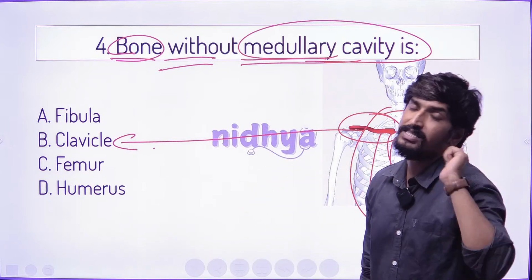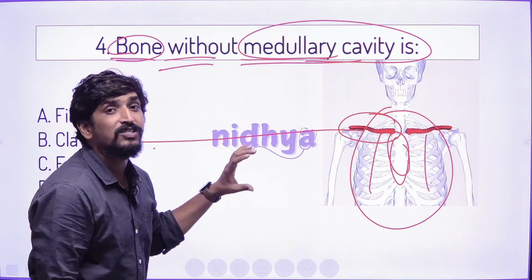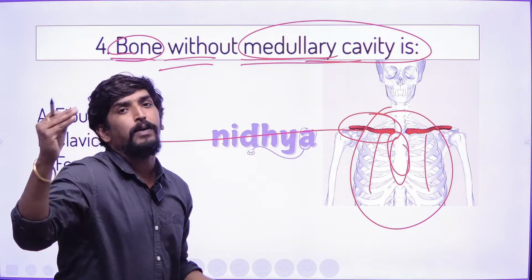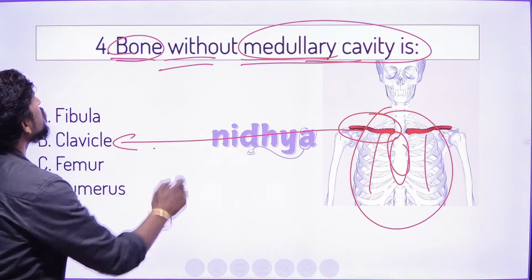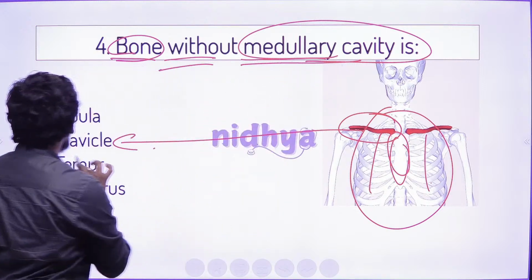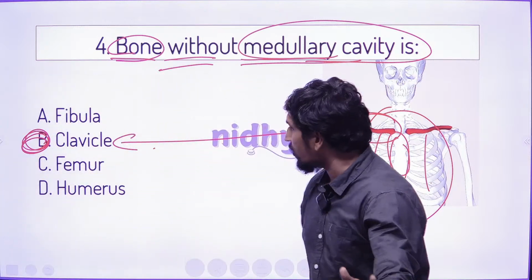If we have to see this, this clavicle is called axillary to appendicular. So the bone without the medullary cavity is called the clavicle. In the given options, let me check the other options.